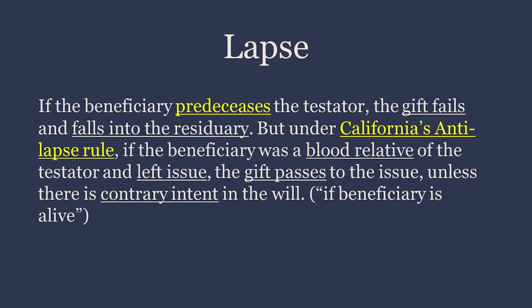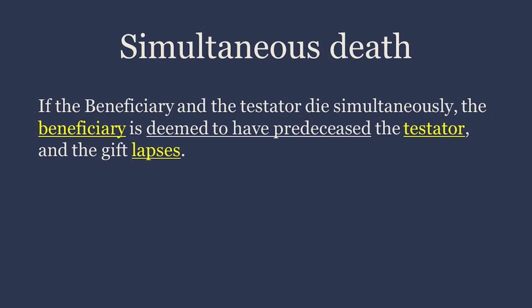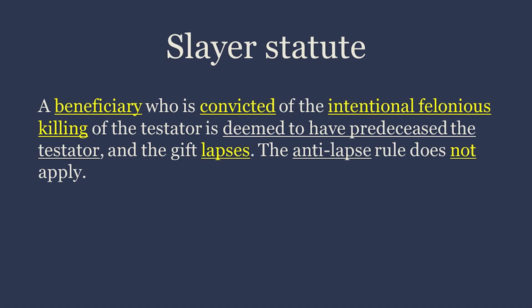Simultaneous death. If the beneficiary and the testator die simultaneously, the beneficiary is deemed to have predeceased the testator, and the gift lapses. Slayer statute. A beneficiary who is convicted of the intentional felonious killing of the testator is deemed to have predeceased the testator, and the gift lapses. The anti-lapse rule does not apply.